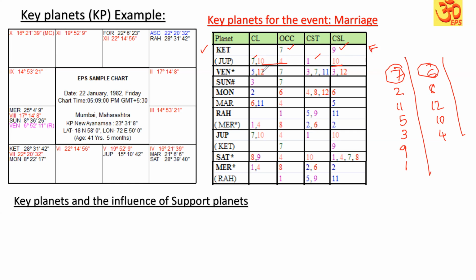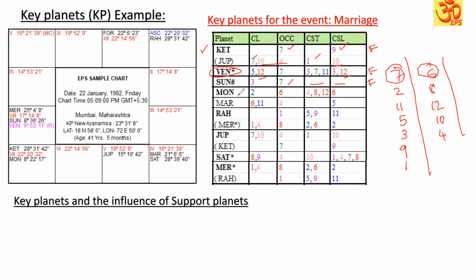Venus, 5th Lord, 12th Lord occupying 7th house, 3, 7, 11 Star Lord and 3rd Sublord and 12th Sublord. Though 12 and 12 are present, they are not completely unfavorable. But 5 moving towards 7, 3, 7, 11 and 3, that is a very good, favorable key planet. That too, it is a free planet, so it is very strong. Next comes Sun. Sun is 3rd Lord occupying 7th house. No other favorable, no other unfavorable in the remaining levels. It is also favorable. 3rd Lord occupying 7th house, presence of the 7th house, and 3rd moving towards 4th is also good.